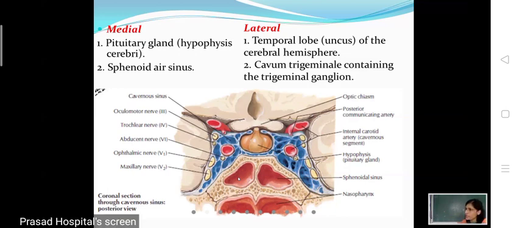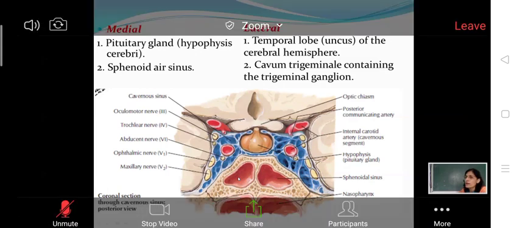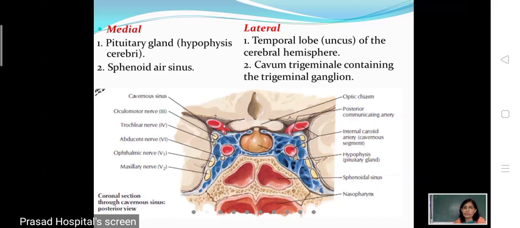As it reaches the anterior aspect of the cavernous sinus, it takes a sharp turn upwards and pierces the roof of the cavernous sinus, and then it is present here. From there it goes slightly backwards. We will talk about it afterwards, so as to lie superior to the cavernous sinus.